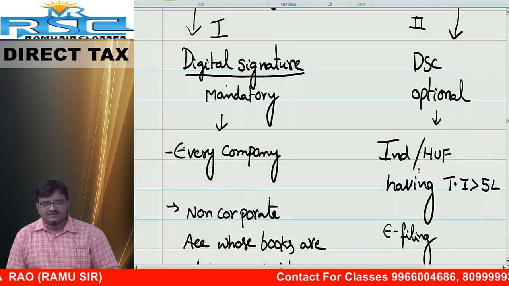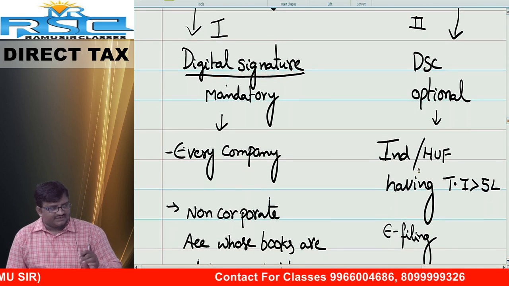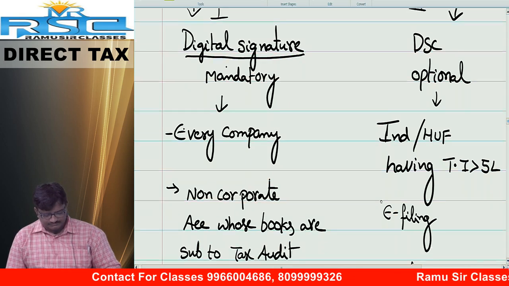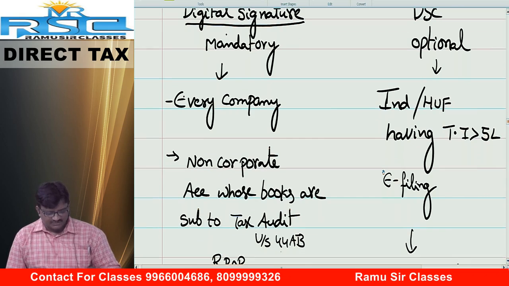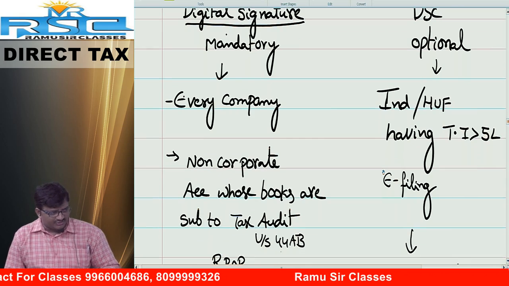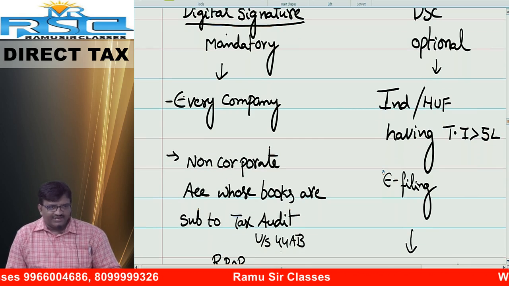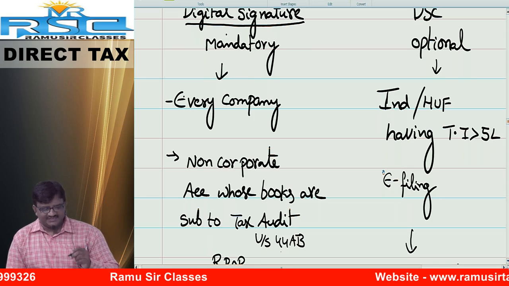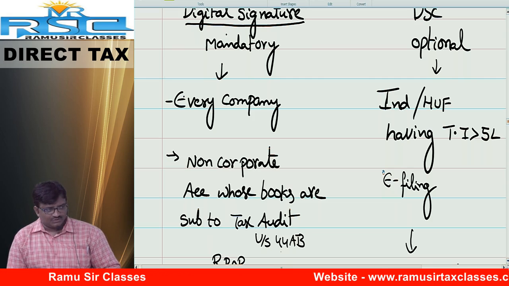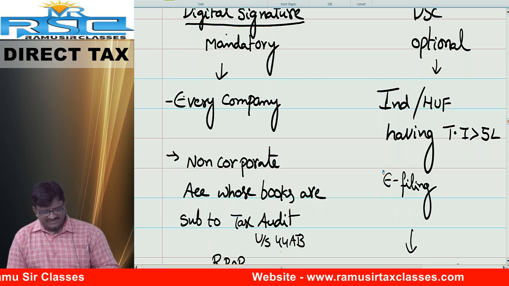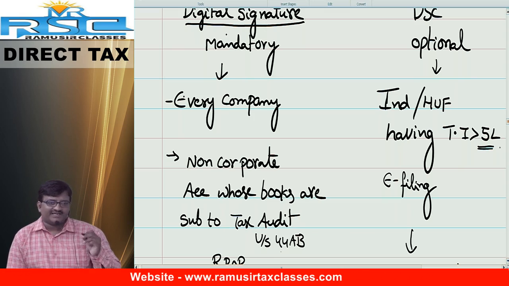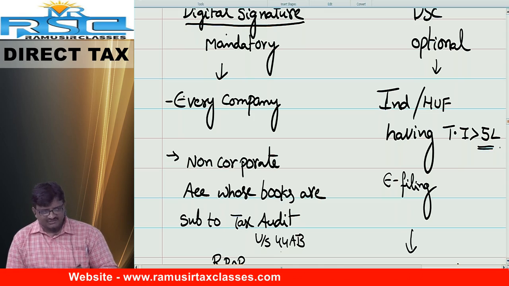Please come to the next one, last one, second branch. DSC optional. Digital signature is optional. Note it down. Individual or HUF whose total income exceeds rupees 5 lakh. Once upon a time, long ago, that was 10 lakh actually. Nowadays it is 5 lakh. Total income exceeds 5 lakh.